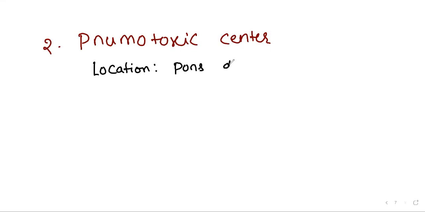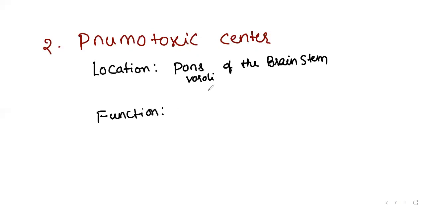You should not ask what is brain stem, sir, because we are going to get all that when we explain the brain in detail. But brain stem near to the medulla oblongata, pons varoli. The text gives pons, but the full name, pons varoli, we are going to learn in the neural control chapter. Location: pons of the brain, pons varoli of the brainstem.